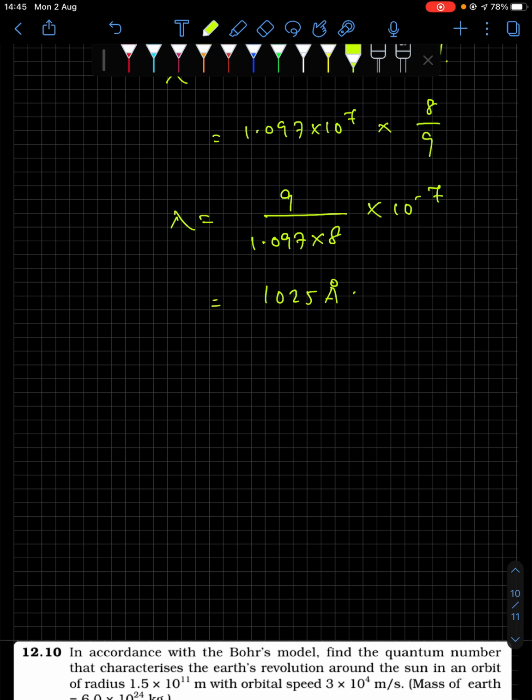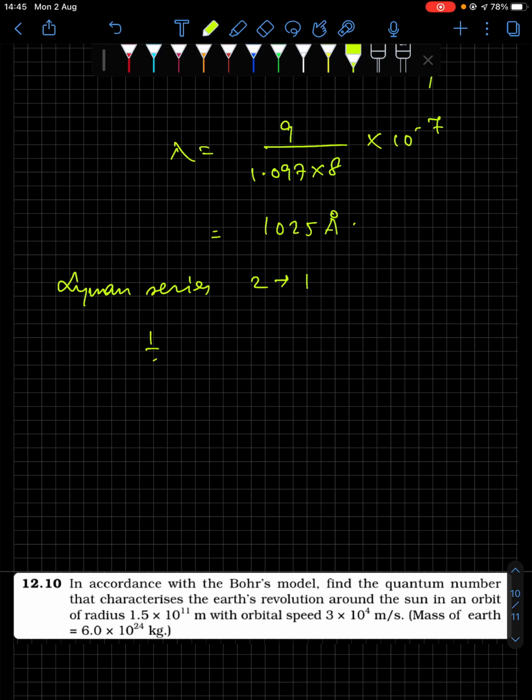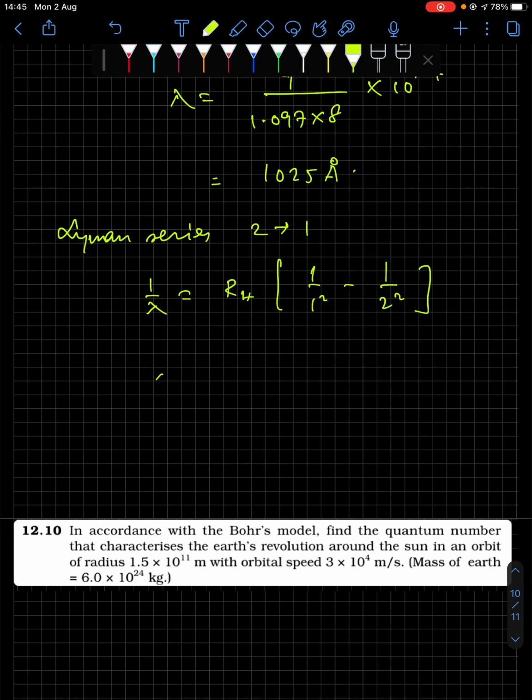Then you have Lyman series 2 to 1. 1 by lambda equal to RH into 1 by 1 square minus 1 by 2 square. I'll do one more step here: RH 1.097 into 10 to the power 7 into 3 by 4.